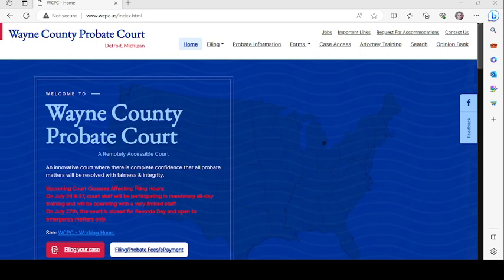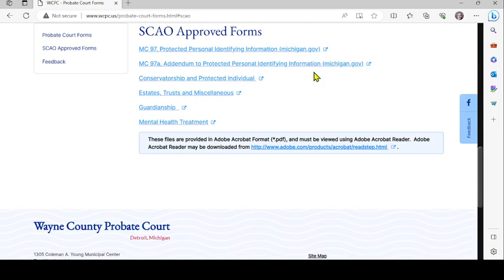So let's pull the form through the Wayne County Probate Court website, which is www.wcpc.us. This is the home page. And in the upper middle, you'll see forms. And then you'll see SCAO approved forms.